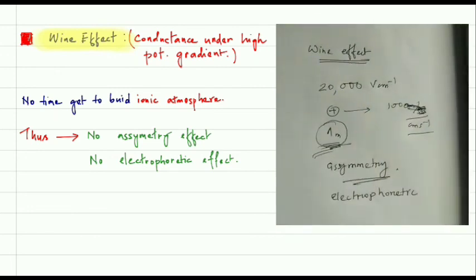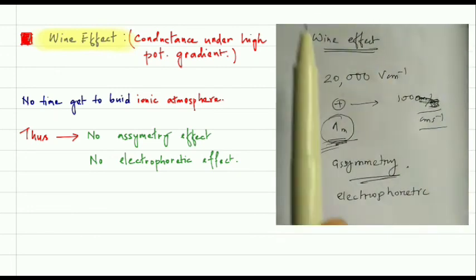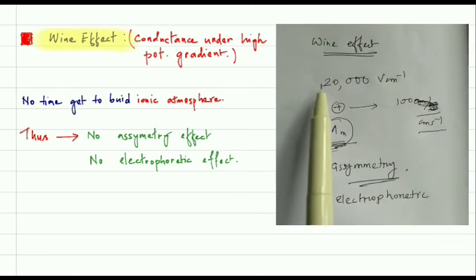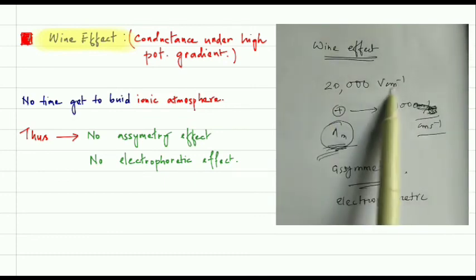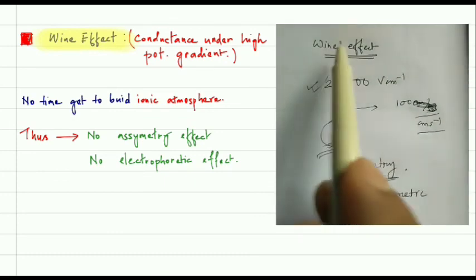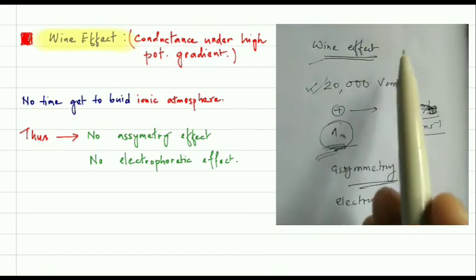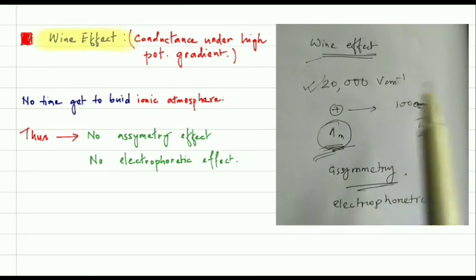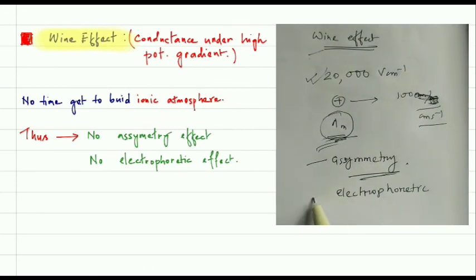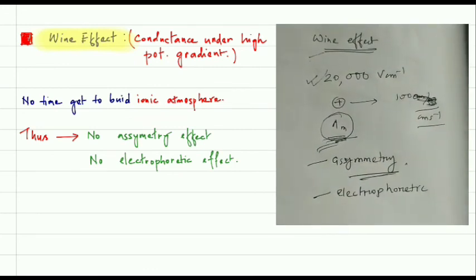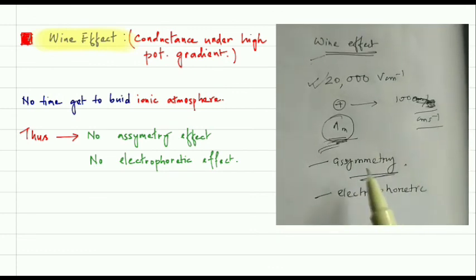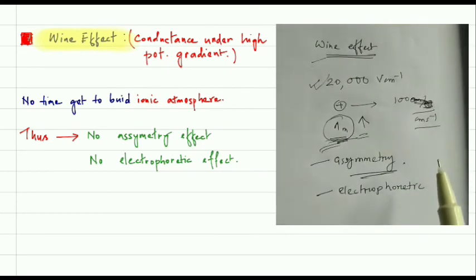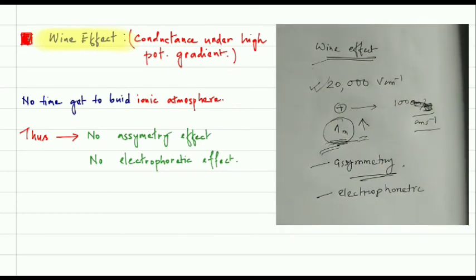So this is a very simple effect. The main points are, we observe the Wien effect in case of high potential gradient. That means when we apply high potential gradient, only then can we get the Wien effect. And if we apply high potential gradient, then the asymmetry effect as well as the electrophoretic effect will not be there. These two effects are missing. That's why the conductivity value is higher. Hope you understand the Wien effect.